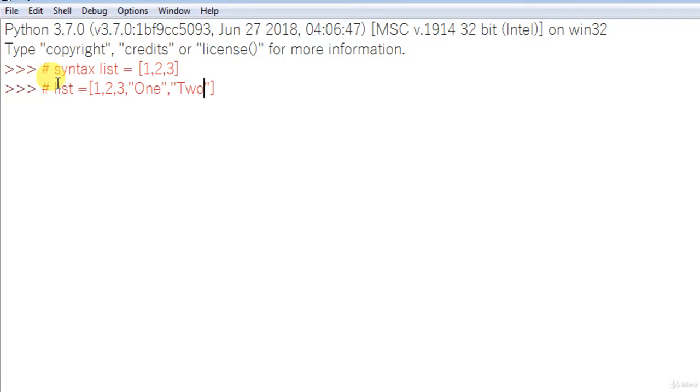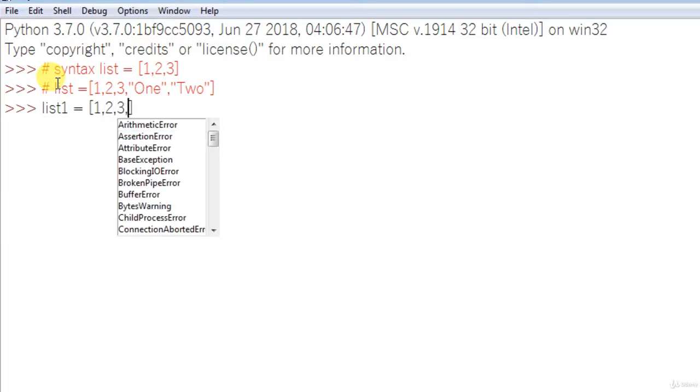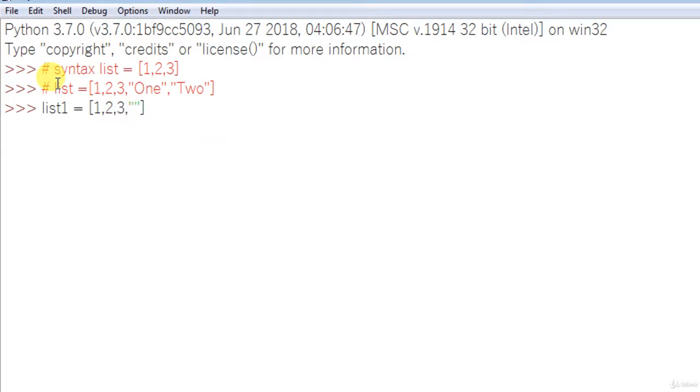Let's create a simple list and I'll show you how it looks. I have a list called list1 equal to square brackets, 1, 2, 3, and some names like John, Dennis and Matthew.